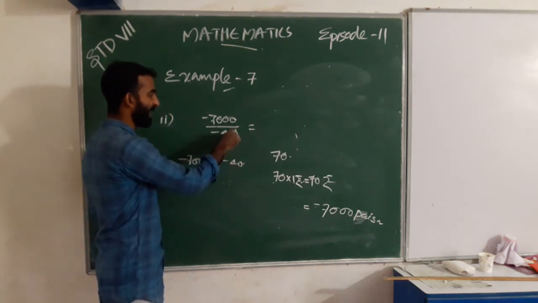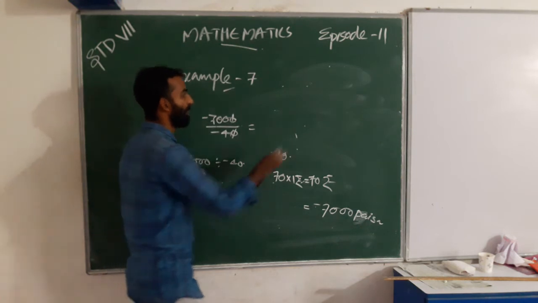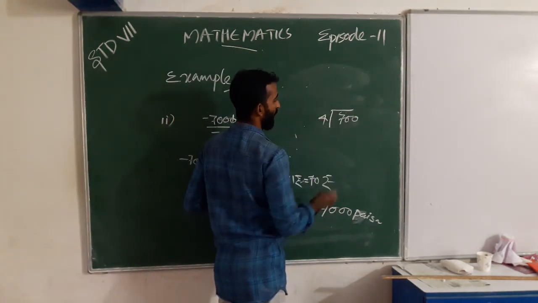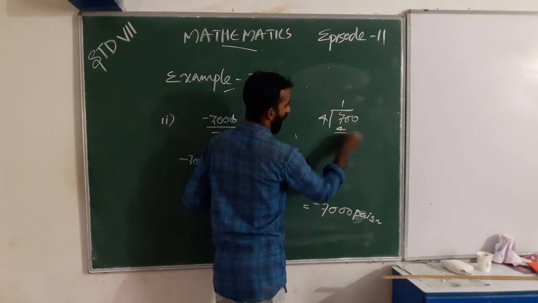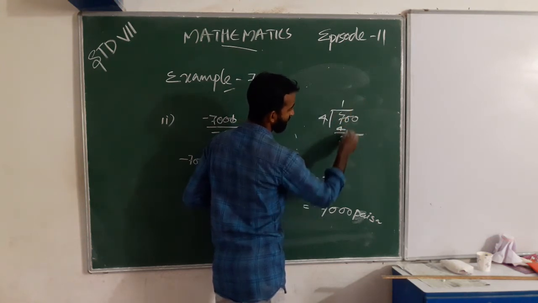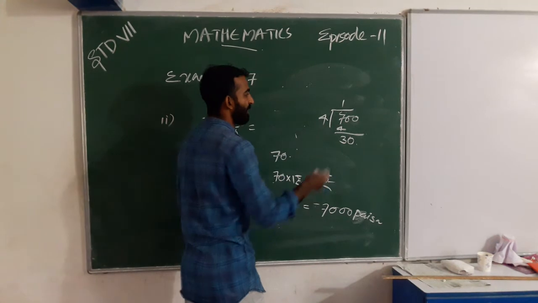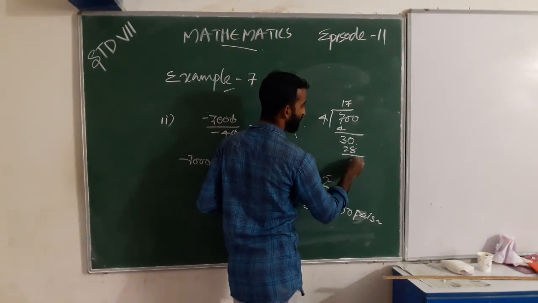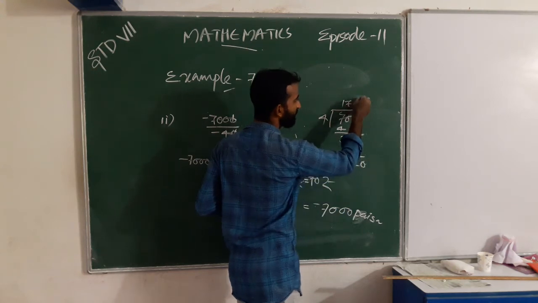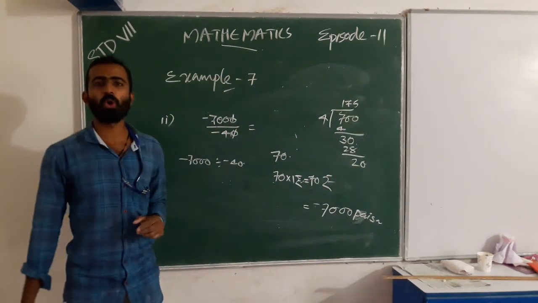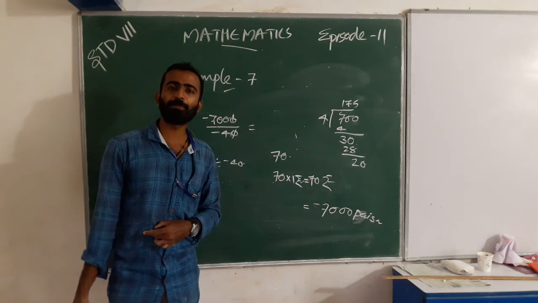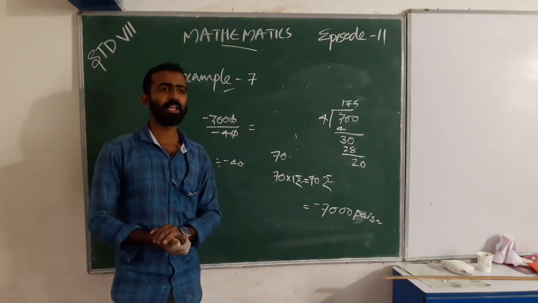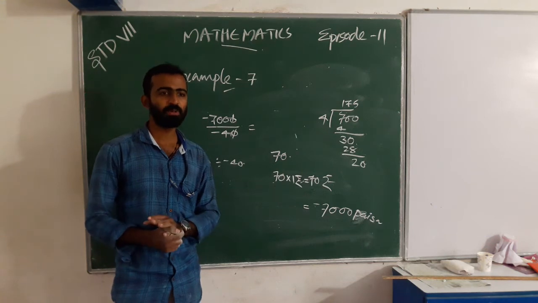We can cancel 0, then 700 by 4. That is, she sold 175 pencils. Any doubt?